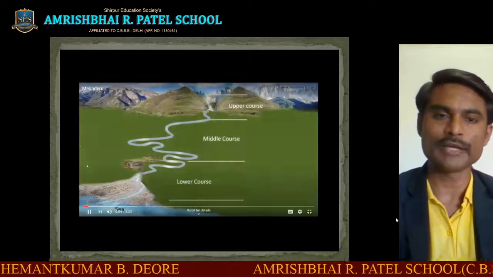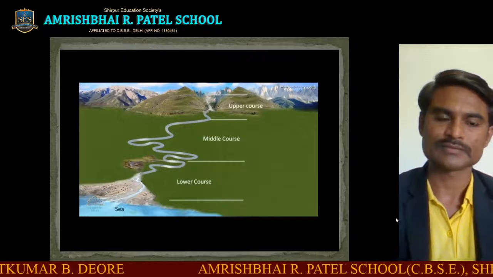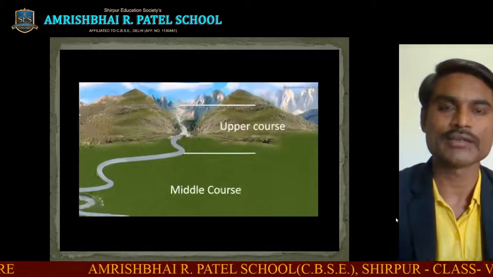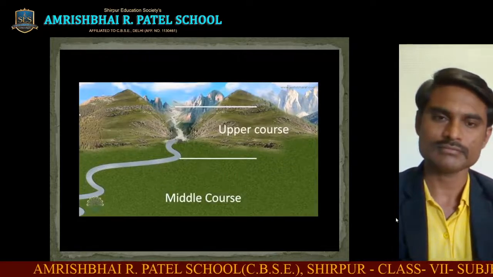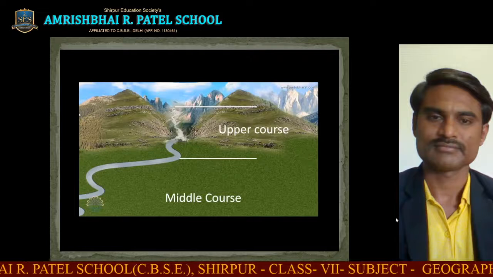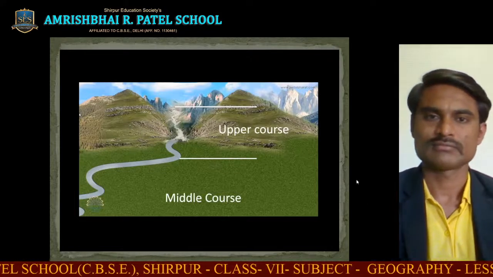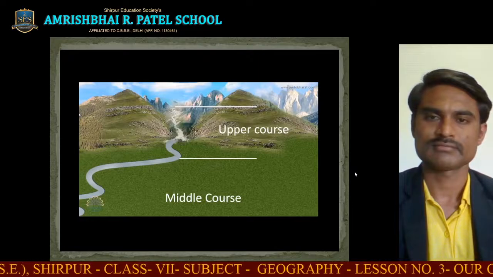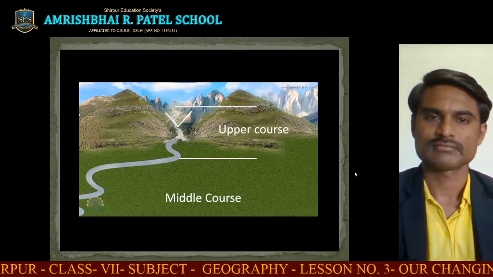First, meanders. We'll learn about the meanders. The course of a river comprises three distinct parts. First is the upper or the mountain course where the river originates. Here, the velocity of the water is faster due to the steep gradient. The floor of the valley is narrow and the valleys are V-shaped.